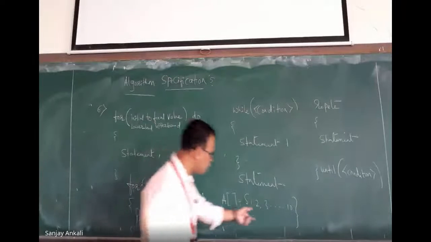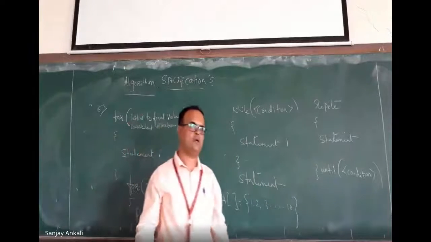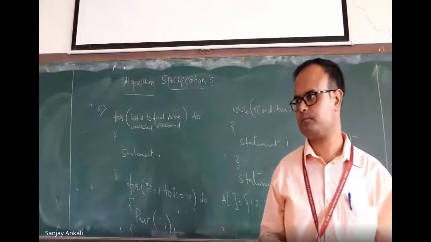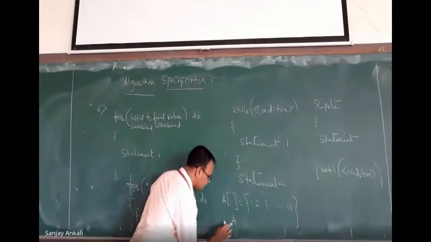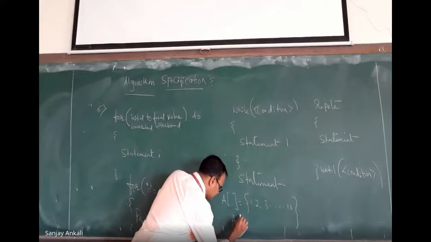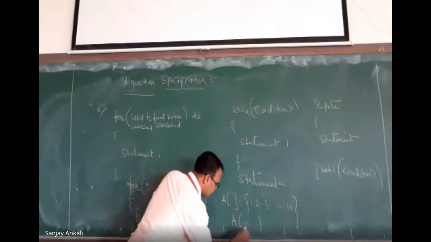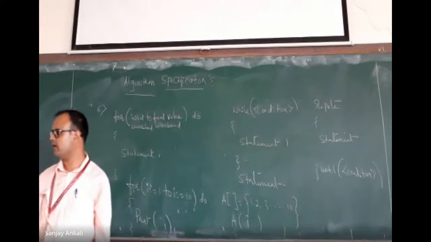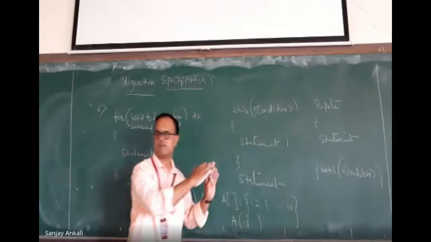Say I just want to access the fifth location value and print it on the monitor. How do you do it? We write the same thing. We have to use the name of the array. Then we don't use square brackets; we have to just use the index of it. So instead of square brackets, we have to use this bracket.